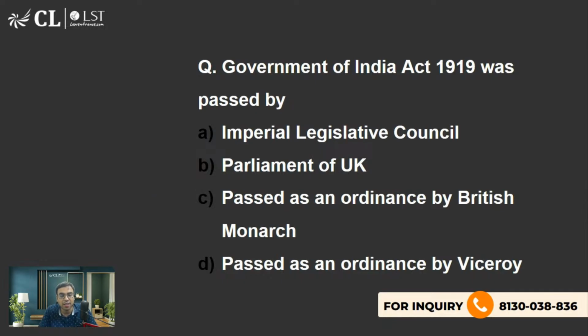This law was passed by Imperial Legislative Council, Parliament of UK, passed as an ordinance by British monarch, passed as an ordinance by Viceroy. What is the right answer? The right answer is option B, Parliament of Britain or UK. Yes, dog level, you're right. B is the right answer.